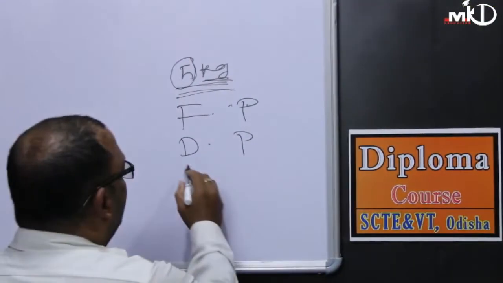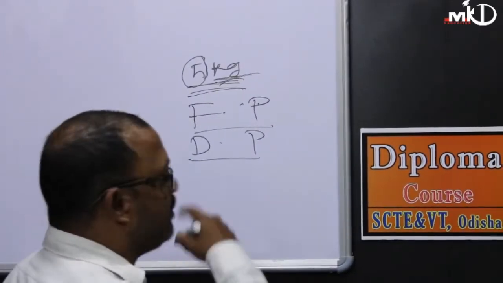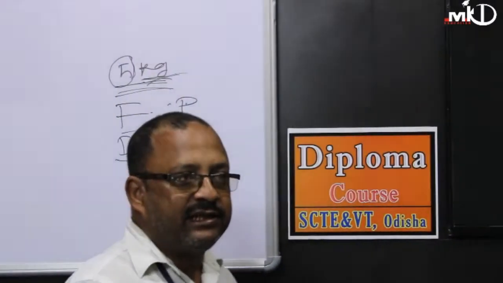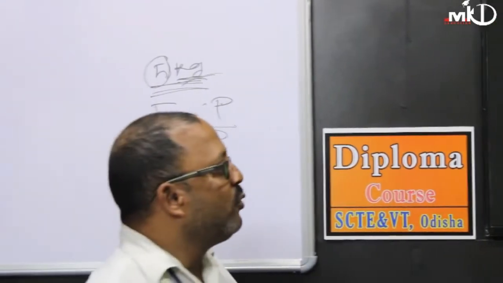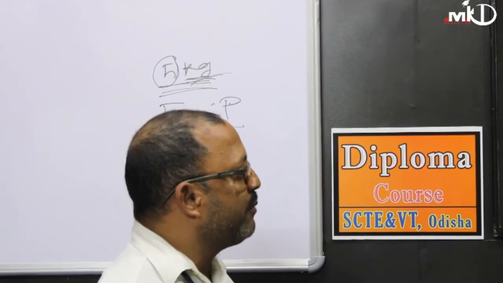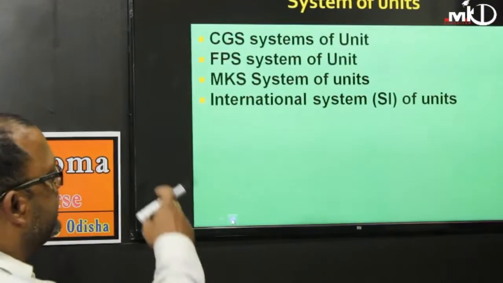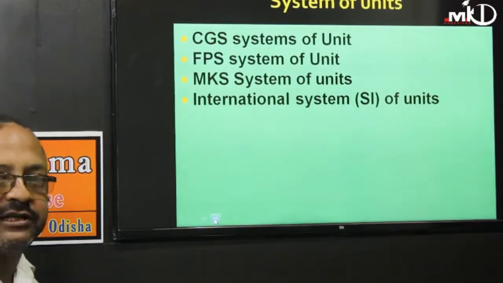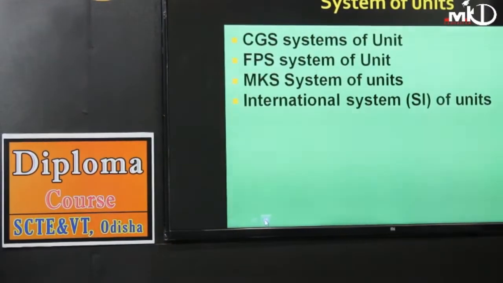And to express this quantity we require a unit, that is, as I explained to you, kg. So in physics there are 4 systems of units. One is the CGS system of units, another is the FPS system of units, another is the MKS system of units. Another is the international system of units, which is the modified version of the MKS unit system.